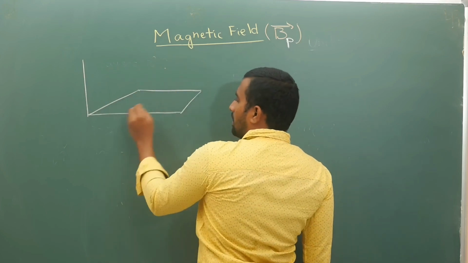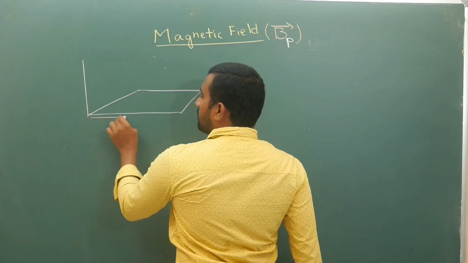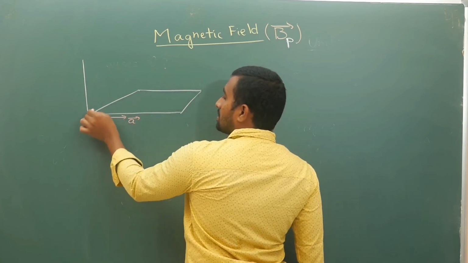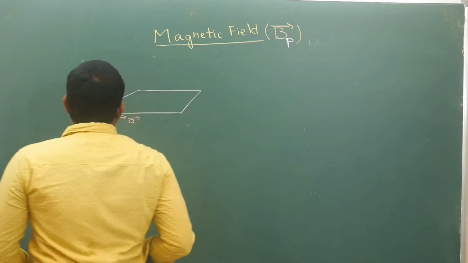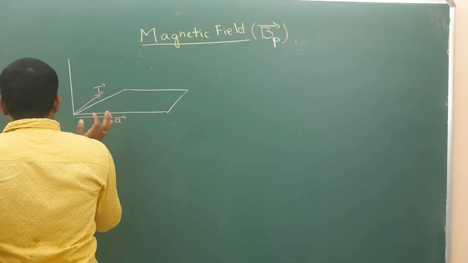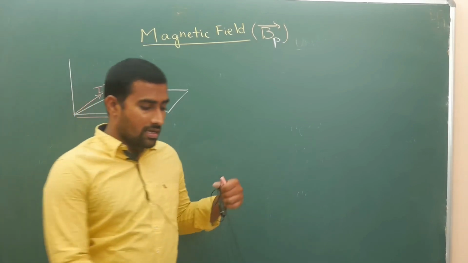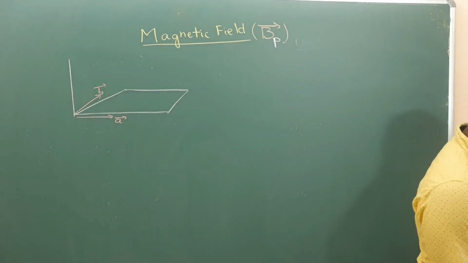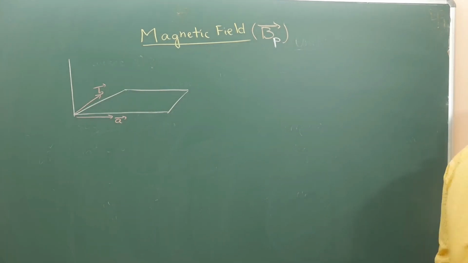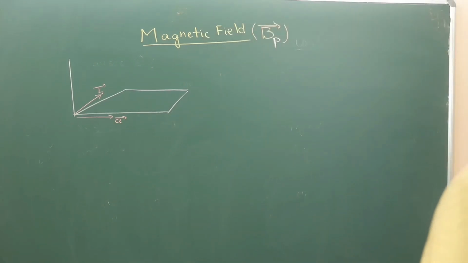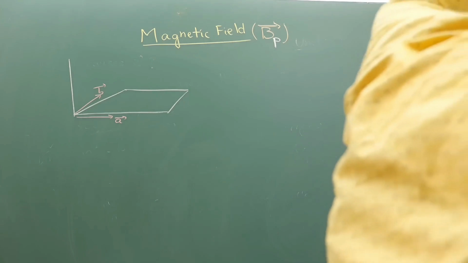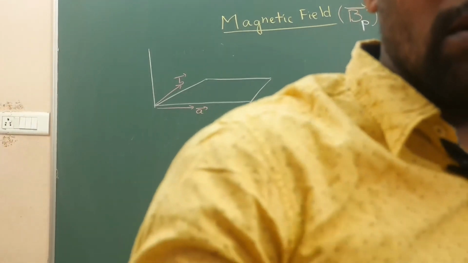Now within this plane, if you have a vector a bar like this, and one more vector b bar like this, now if you are going to curl your fingers from a bar to b bar, just hold on.